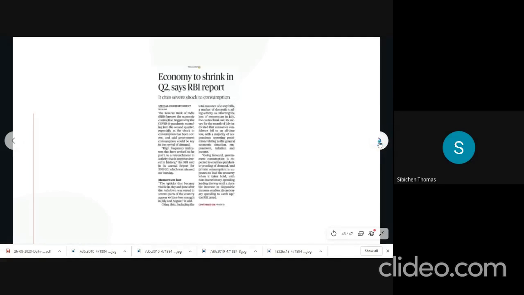Then we move to the next one. Economy to shrink in Q2, says RBI report. This belongs to GS3 in the section economic development. We have already seen it. They can ask questions such as India being a consumption-led economy rather than an investment-led economy. We get to see this idea when we go through this article.